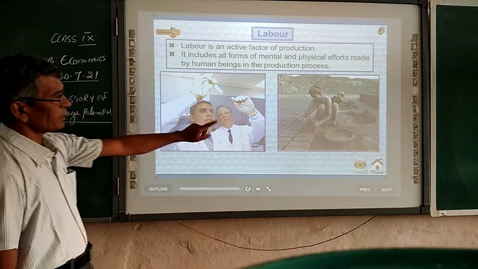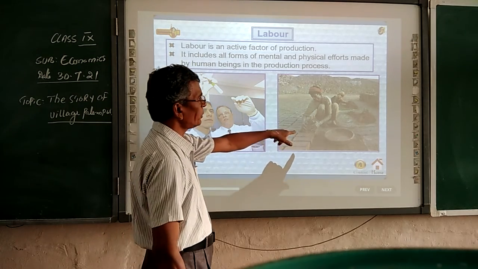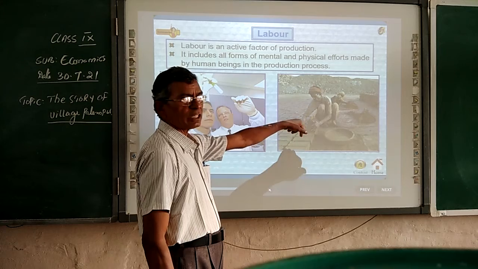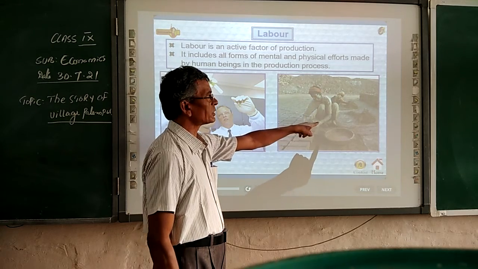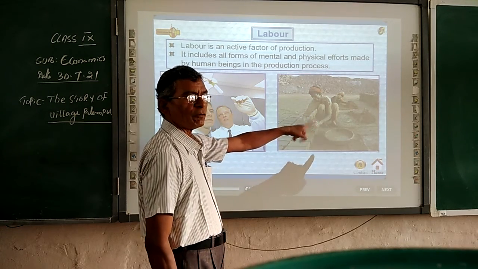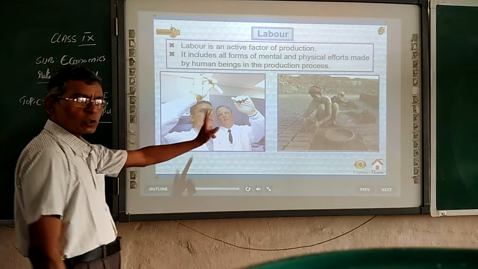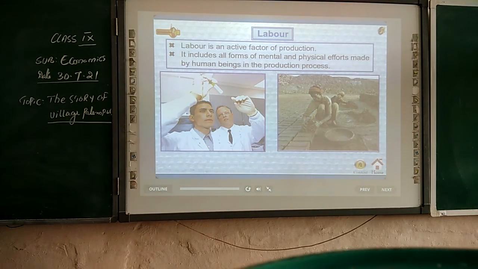Whereas this slide shows laborers preparing bricks. This is physical work, not mental work. So there are two kinds, physical work and mental work. This slide shows different natures of work.